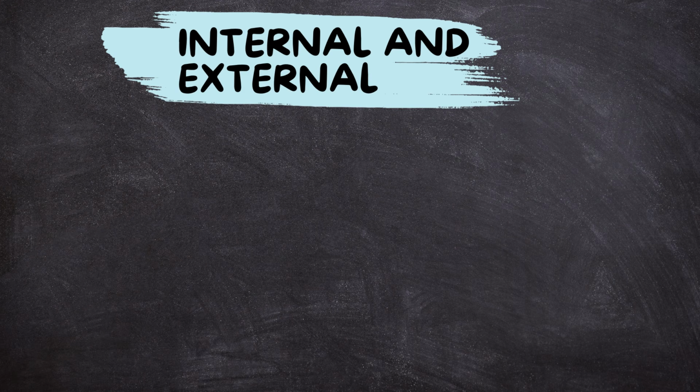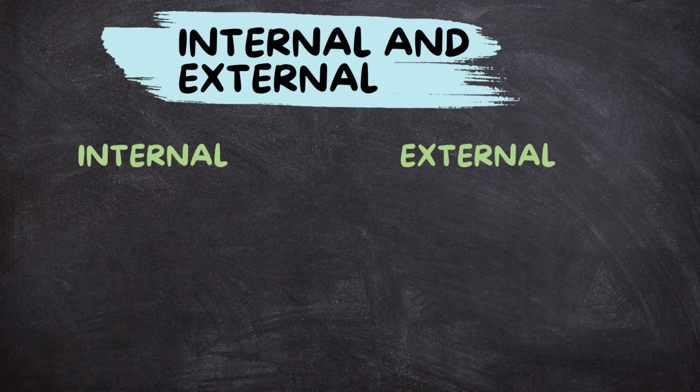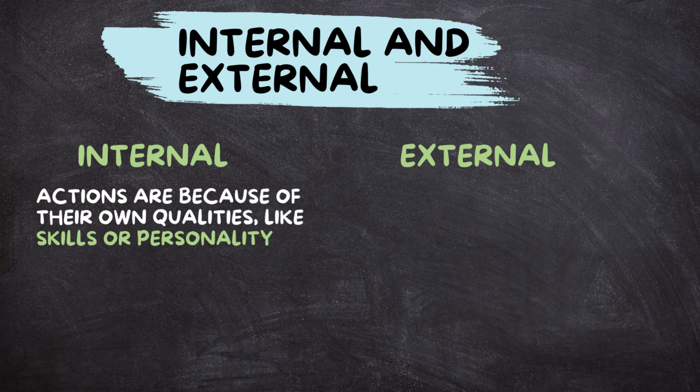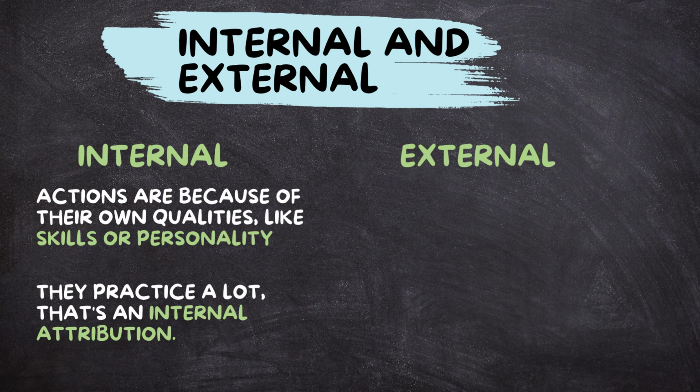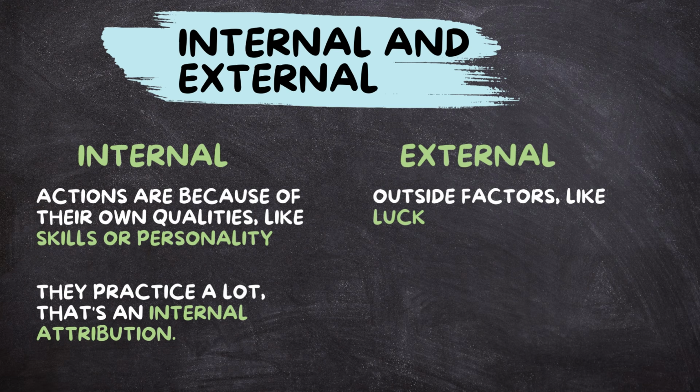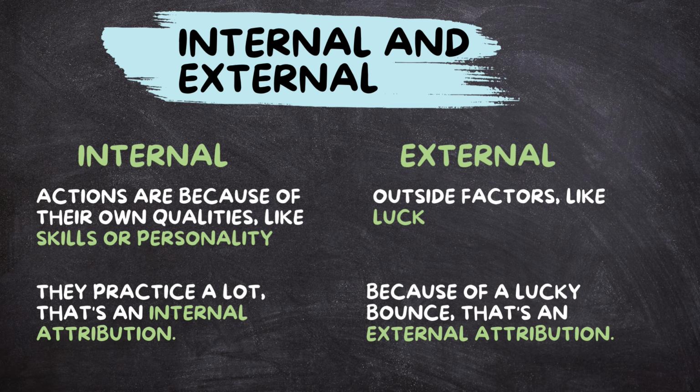Internal and external attribution. Attribution theory divides explanations into two main types, internal and external. Internal attribution means thinking that someone's actions are because of their own qualities, like skills or personality. If someone scores a goal because they practice a lot, that's an internal attribution. On the other hand, external attribution is when we think that outside factors, like luck or the situation, cause someone's actions. If the goal was because of a lucky bounce, that's an external attribution.